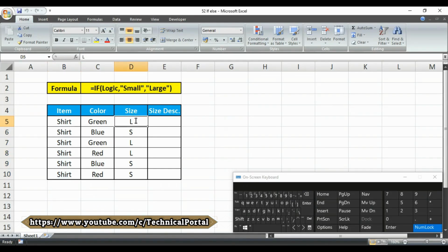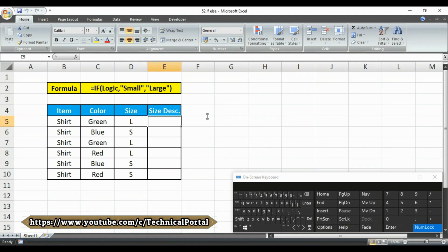Let's say you want to write a formula to expand these abbreviations and show either the word small or large in column E. In other words, if a cell in column D contains L, it will return large, and if a cell in column D contains S, it will return small. To do so, you simply type the formula like this.